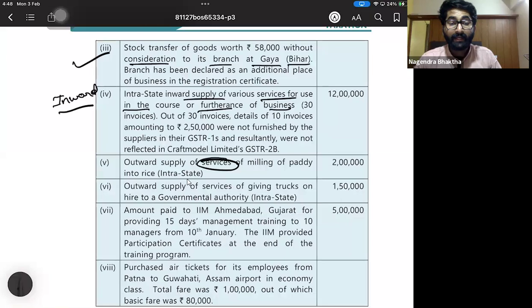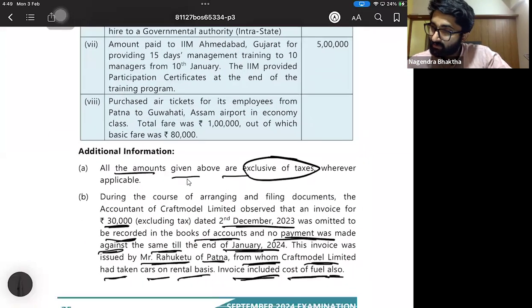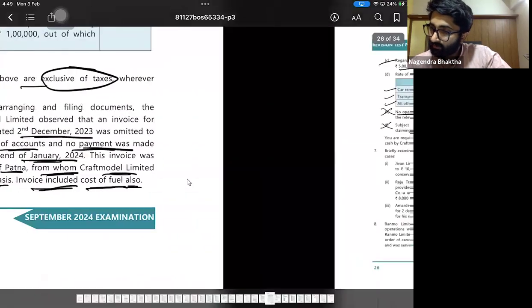Milling from paddy to rice is taxable. So the outward supply of services of milling of paddy into rice is taxable here. I hope this is clear. So what is the tax rate on services? 2.5, 2.5. Correct?